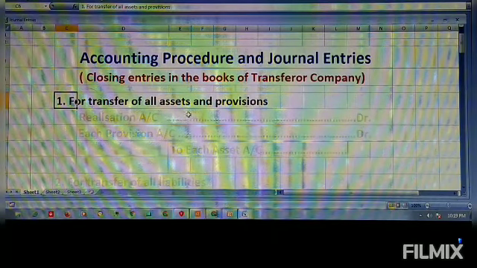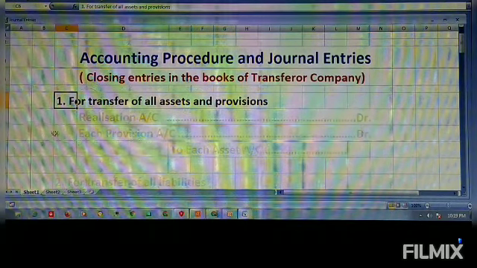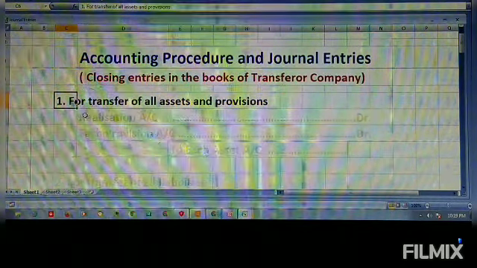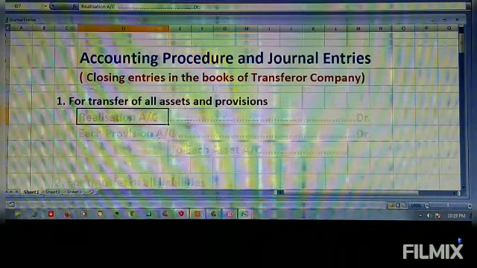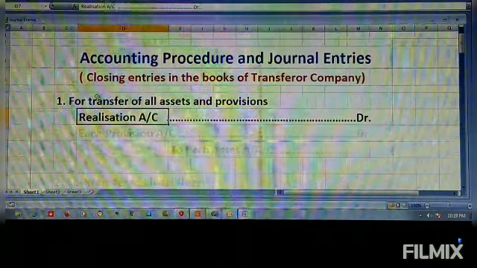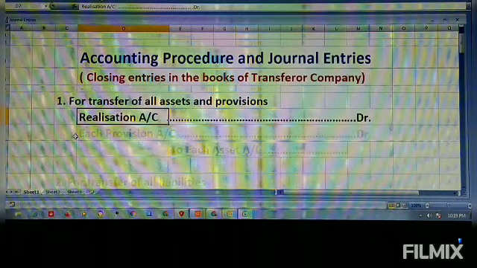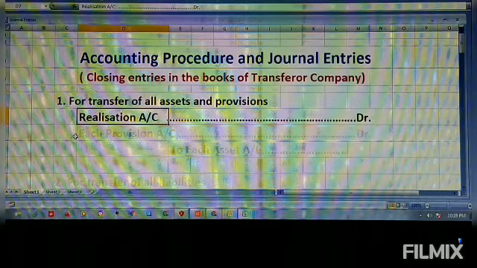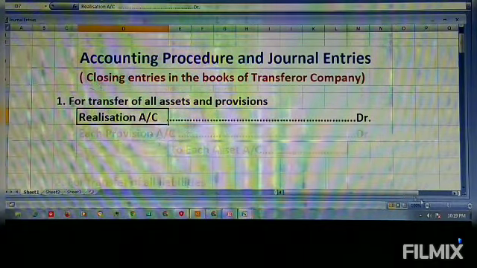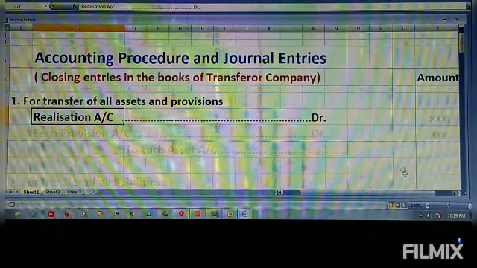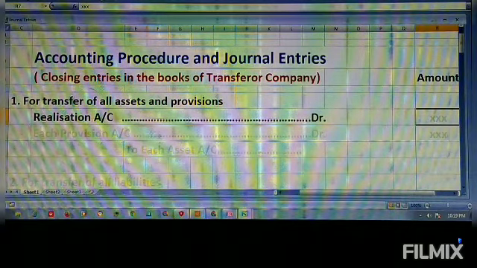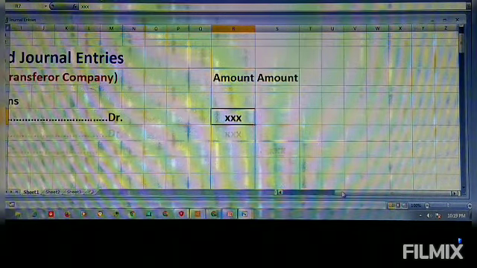For all assets and provisions, first, the realization account is to be debited with the assets. On the debit side of the realization account we have to write the assets. Remember, any asset value is there, that is to be debited to the realization account.